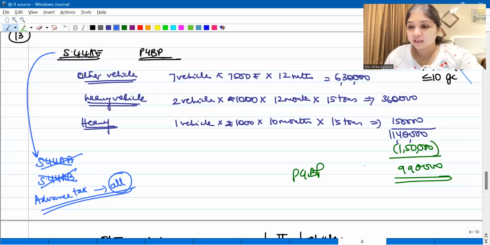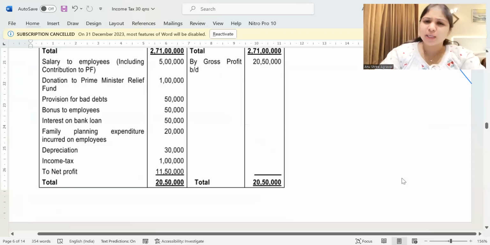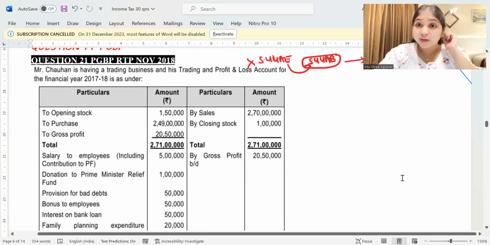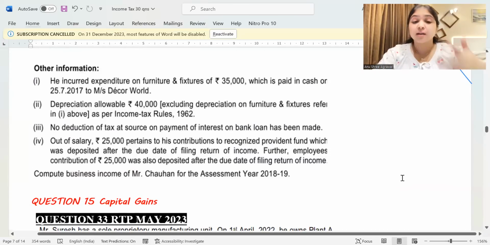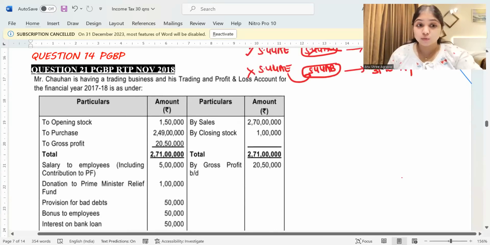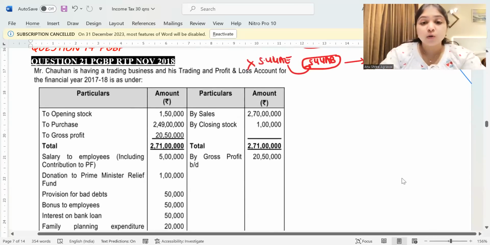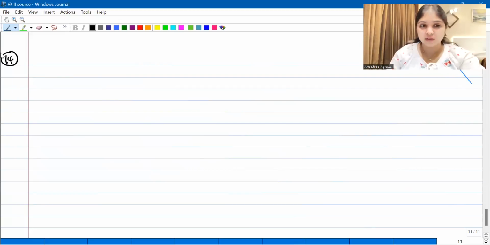Come on, you guys. Let us go to question number 14. Question number 14 is your typical PGBP question, which is your P&L account followed by a list of adjustments. But even over here, purposely I have brought in this question. There is one adjustment over here which is going to be an eye-opener for you all. Okay, look at this question. Let us have a quick glance at the question and then we'll work it out.